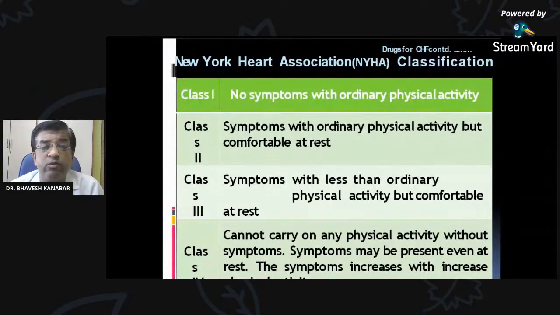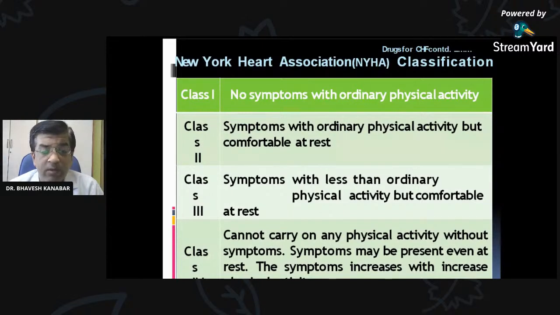Class 2 is symptoms with ordinary physical activity, but comfortable at rest. The patient feels comfortable at rest, but on ordinary physical activity, by doing the routine physical activity, symptoms of congestive heart failure develop. That is class 2. Class 3 is symptoms with less than ordinary physical activity. Whatever the routine activities are, even less activity carried out by the patient causes symptoms of congestive heart failure to develop, but comfortable at rest. So in class 2 and class 3, the patient feels comfortable at rest.